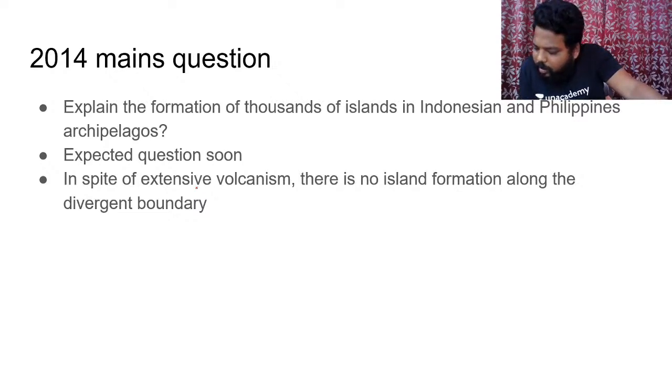Sir, are volcanism and seafloor spreading the same? Because of volcanism, seafloor spreading is happening.